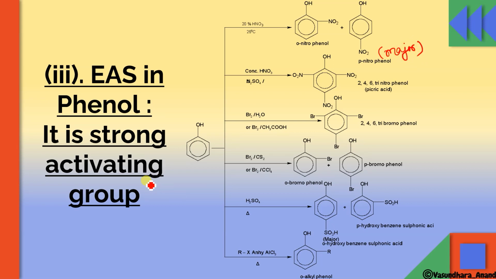Yes. Similarly, this is 20% HNO3, or you can say dilute HNO3. Okay, but if you use conc HNO3, it will give you picric acid, 2,4,6-trinitrophenol. Okay, this will give you picric acid in presence of conc HNO3. If it reacts with bromine water, or bromine in presence of any acid, it will give you 2,4,6-tribromophenol, which will be a solid white PPT. It gives a white colored substance, okay, white colored PPT. So this is also used as a test for phenol.